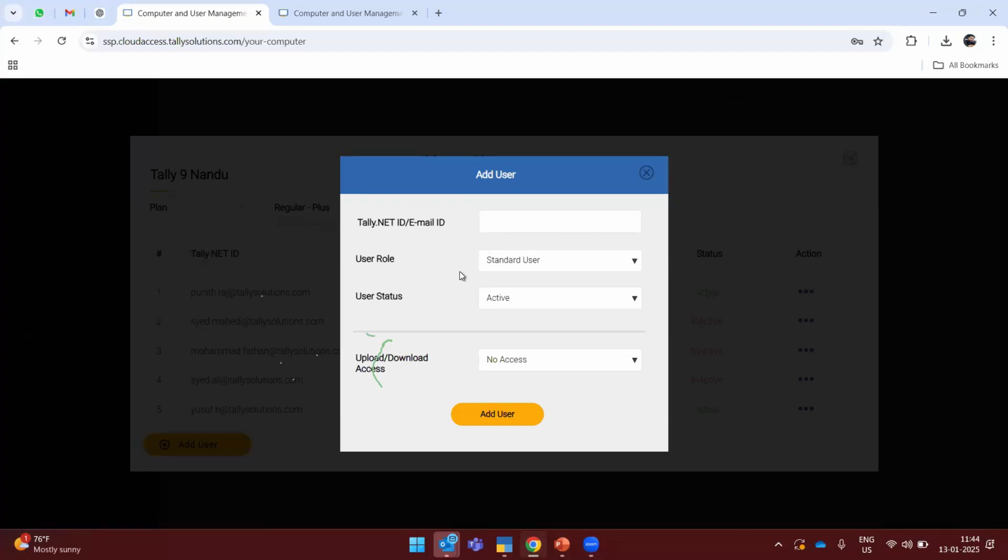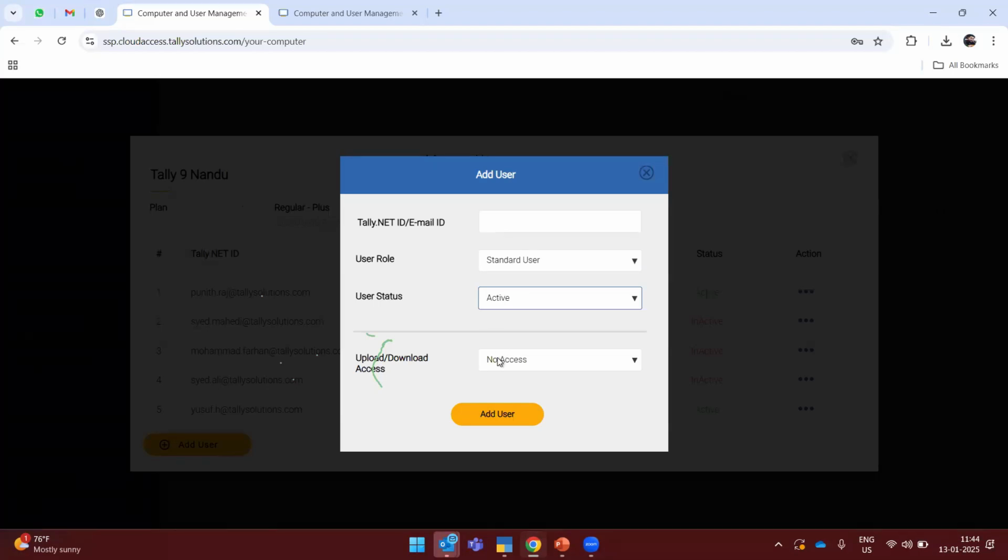At a time, if you have a 4 user pack, you can have 4 active users. You may have many users as inactive. So if you want to make any user inactive at any moment of time, you can log into this particular SSP portal and make the user inactive. Then he can log into the AWS, this particular city, but he cannot drill down to the cloud access and he cannot see any data there.